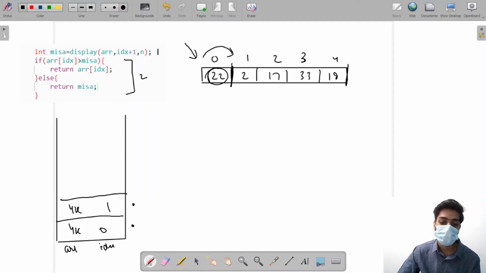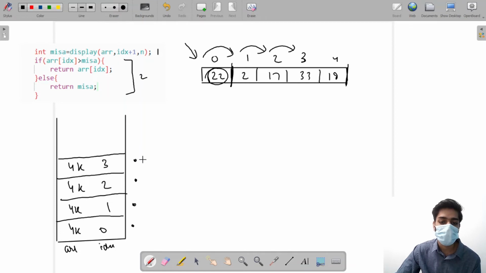Now again the first call takes place. It says that the index should be incremented. It's incremented and now it's pointing towards the second index. The second index is pushed in the stack, and again the first call takes place. Now what will happen? The index is incremented. Now the stack is pushed with a new element with the index 3.